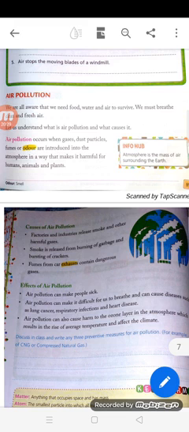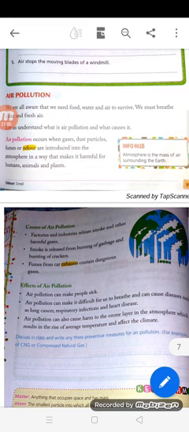Fumes from car exhaust contain dangerous gases. And what is the meaning of exhaust? Gases given out from an engine as waste products are known as exhausts. So these exhausts contain dangerous gases.